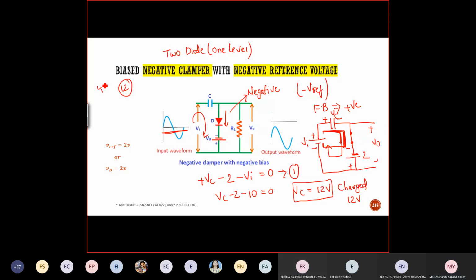Rule number 4. Sir, tell me for negative half cycle, what will happen in negative half? Sir, I was absent for the last class. Okay, you are absent for the last class. Rule number 6. Rule number 7. Tell me for negative half cycle.